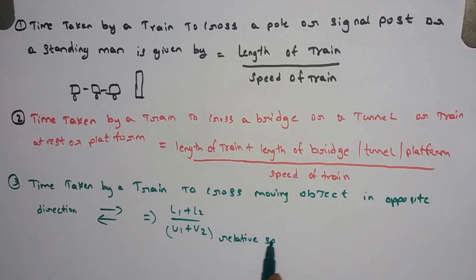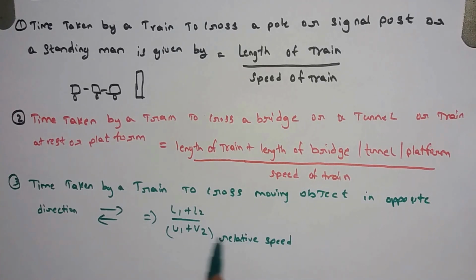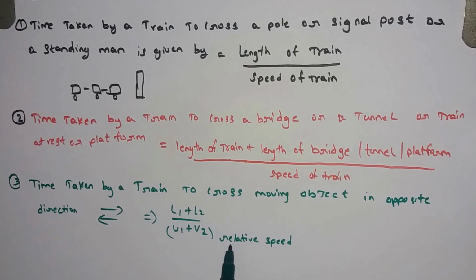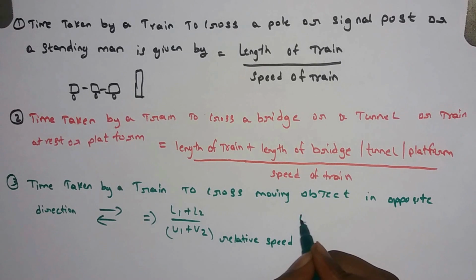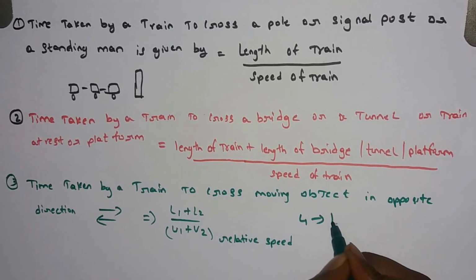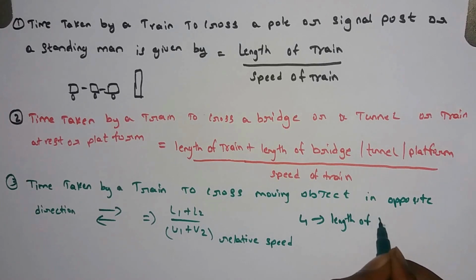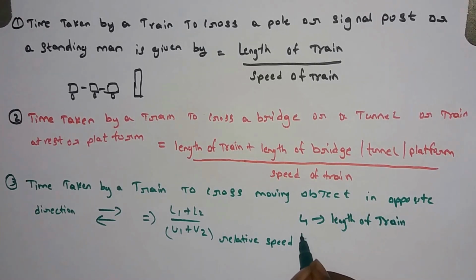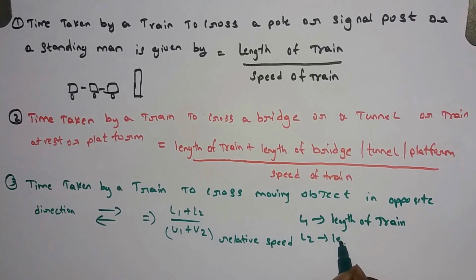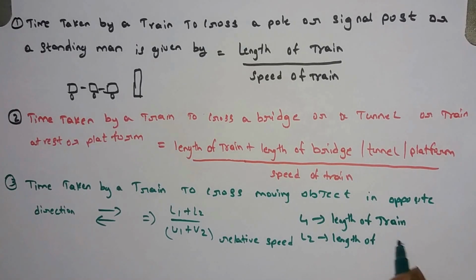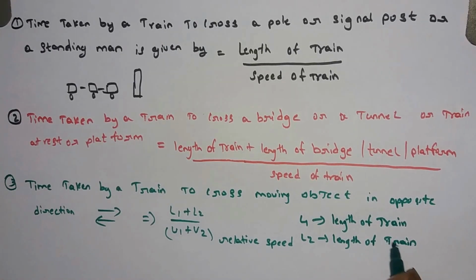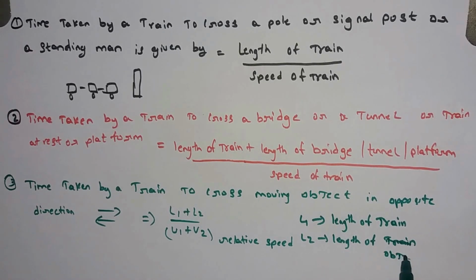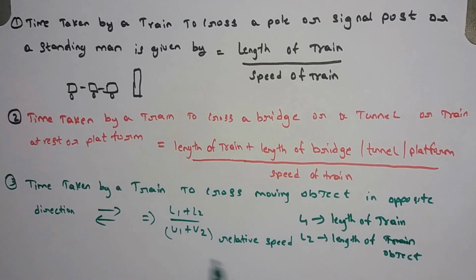Relative speed. Relative speed of both, when they are moving in opposite directions, is V1 plus V2. Let L1 be equal to length of the train, and L2 be equal to length of the object moving in the opposite direction.